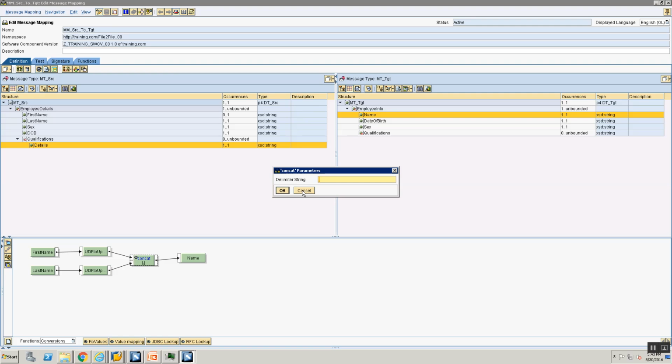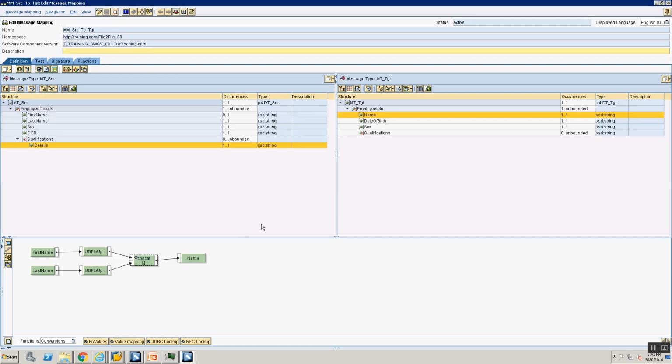So the message I'm leading towards is, is there a way to make this configurable, where I can pass parameters to my mapping, so that if there is a change tomorrow, I do not need to change my mapping, but I make the change in my integration directory? Something similar to what we saw as a fixed value and a value mapping, but now for parameters within your mapping. Is that something we can do? The answer is yes, and that is where parameterized mappings come into the picture.